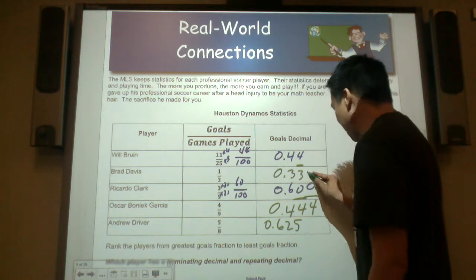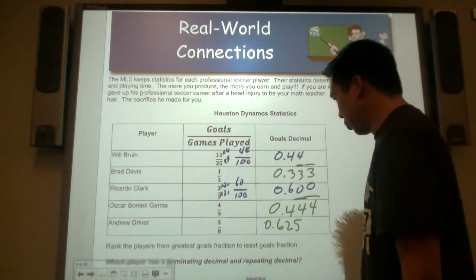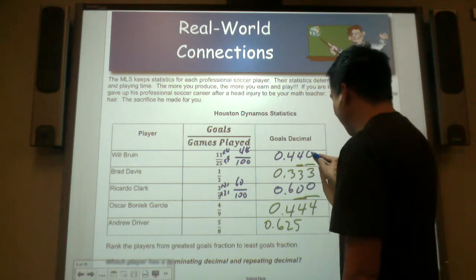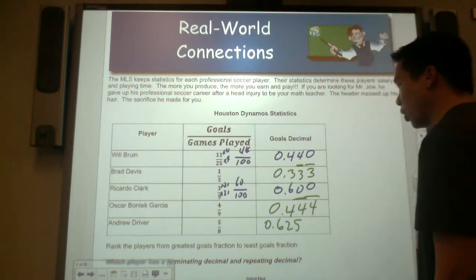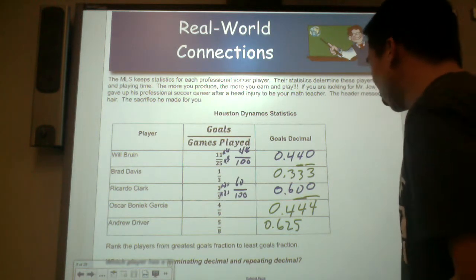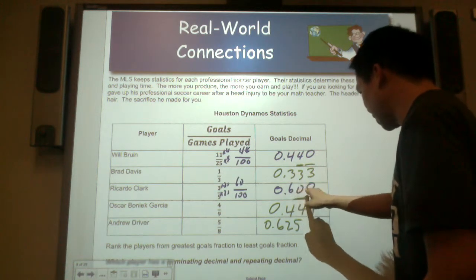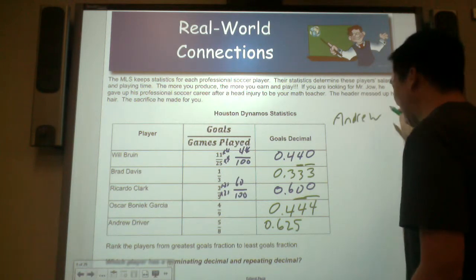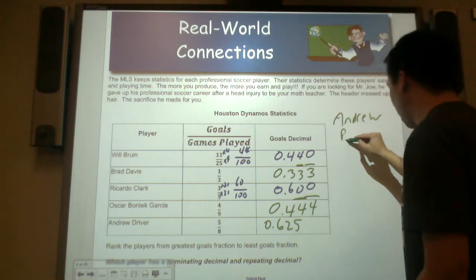Repeating bar, so it repeats. It's really 333 thousandths. Is there a repeating here? Nope. Just add it and x is 0. So, which decimal is the greatest? 4, 3, 600, 625. Andrew is the highest rated player, followed by Ricardo.